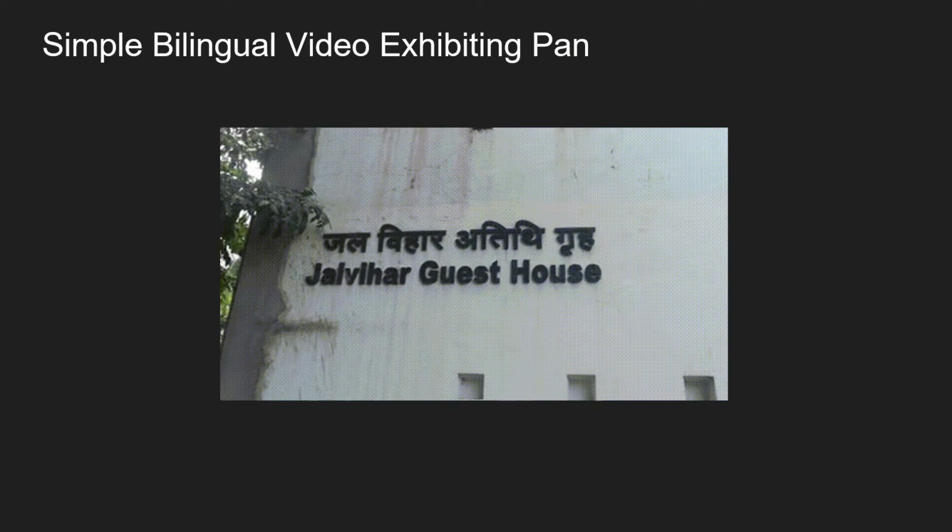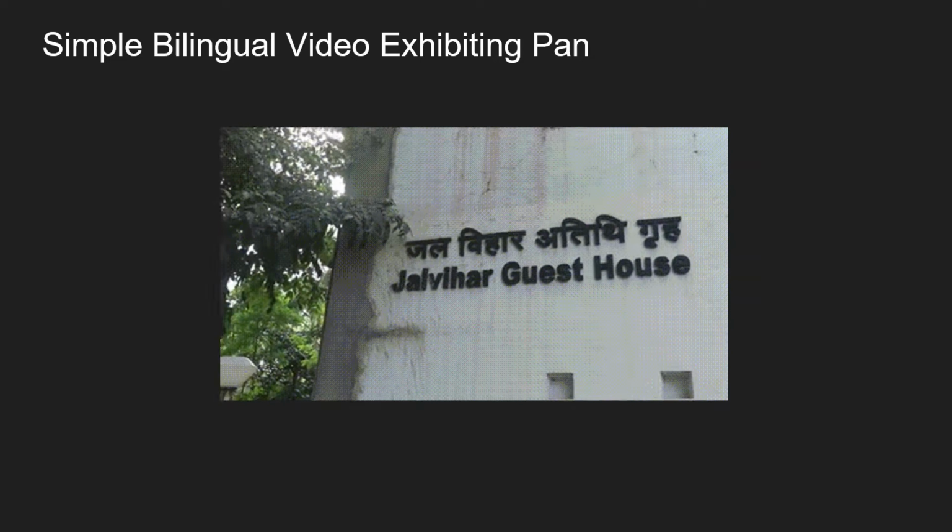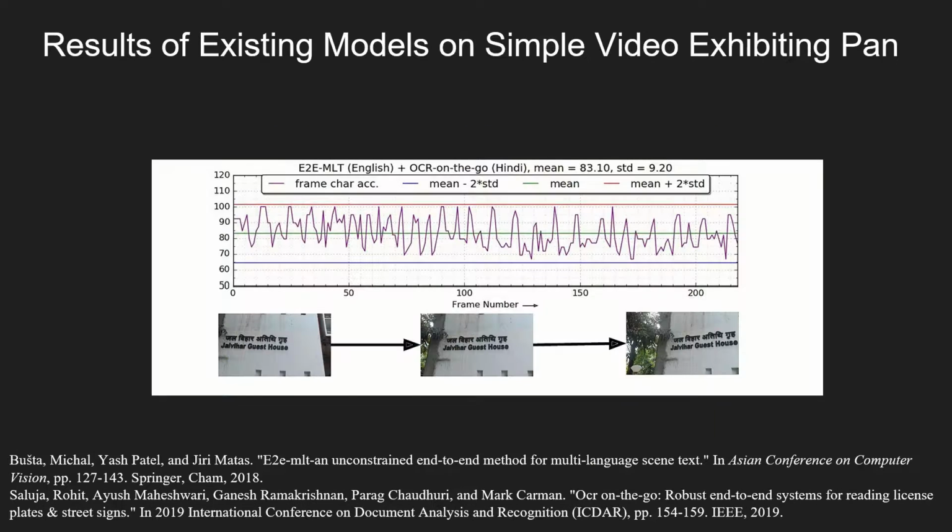Here we show a simple bilingual video exhibiting pan. In this slide, we show the performance of current model E2E MLT, which is trained end-to-end on scene images. We show frame number on x-axis and character accuracy on y-axis.